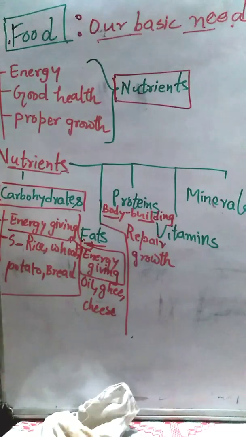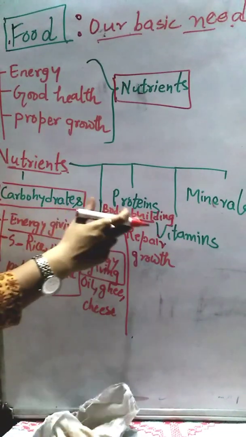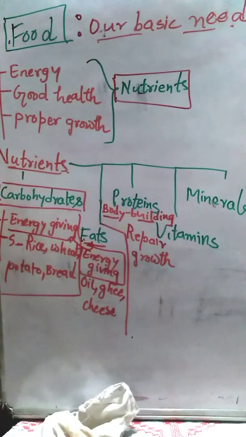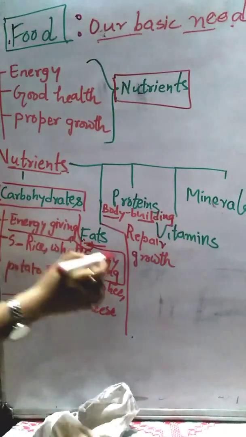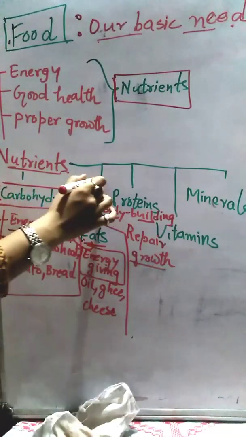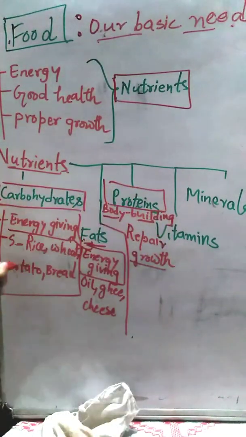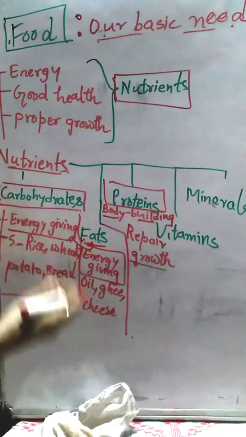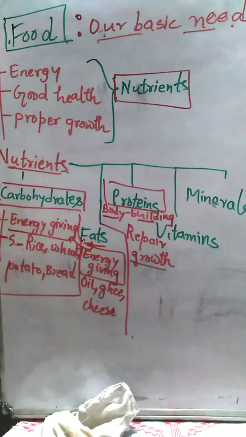And yes, if you want to look like Salman Khan, then you should consume proteins because it will help you to build muscles. But you are very small, so you should consume proteins for your muscle growth, for the proper growth of your body. Okay. And one more question arises every time: who needs more protein, an adult or a child? So obviously a child needs more protein because the child is in the growing stage and protein helps us to grow.